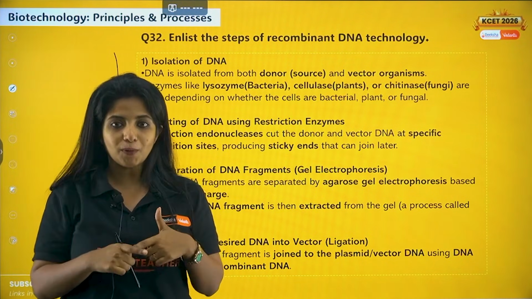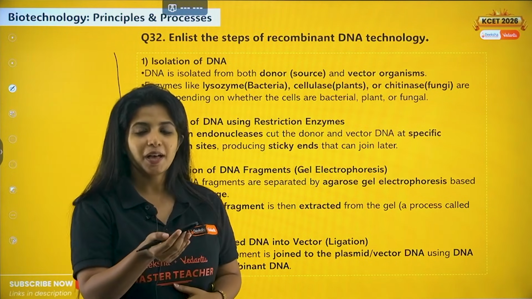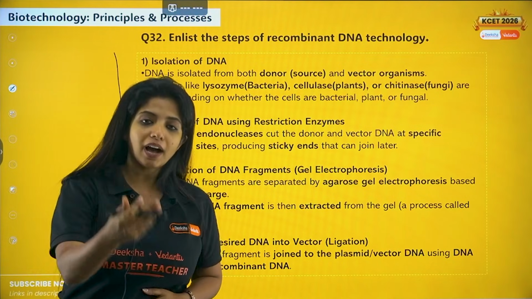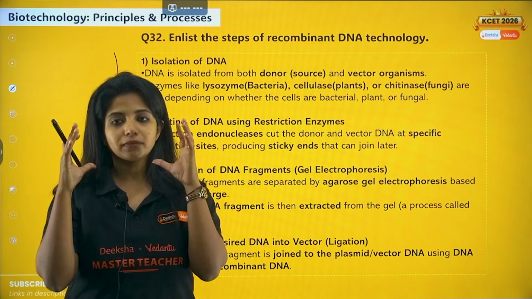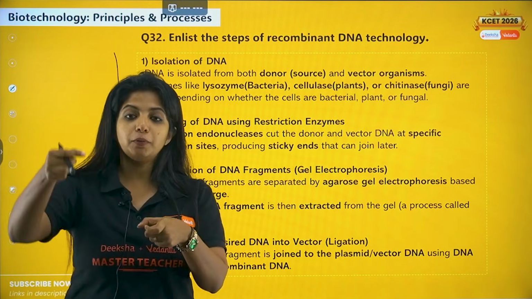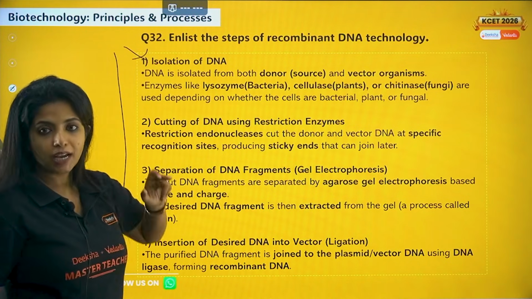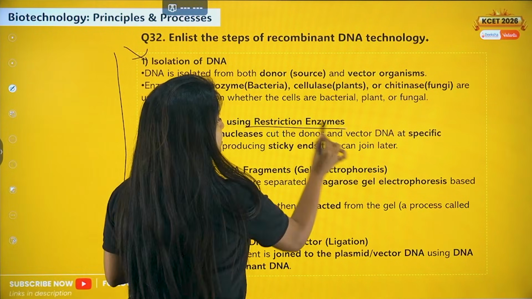Initially, you have to break the cell wall. The cell wall is made up of cellulose, so you have to treat it with cellulase. And then you have RNA and protein. RNA is treated with RNase, proteins are treated with protease, and the last thing that you get is the DNA. Then you put chilled ethanol, and the DNA will be separated. That's how you do isolation of DNA. Now, once you have gotten the DNA, you are going to cut it with the help of restriction enzymes.